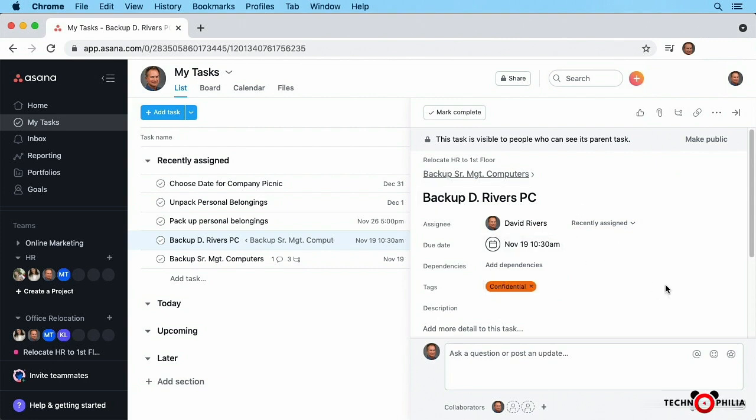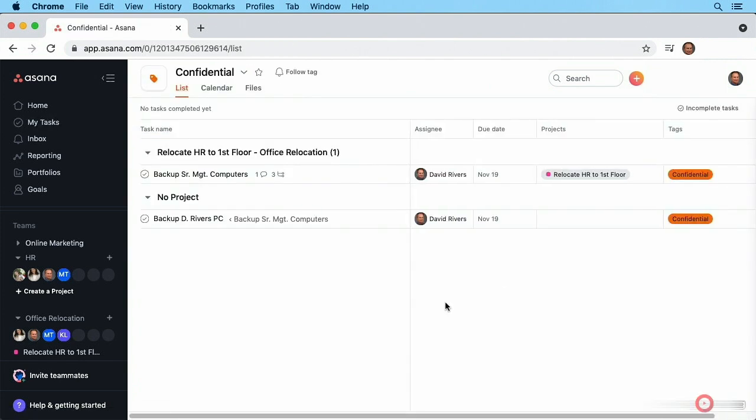Now, let's just click in the background here inside the details pane to lock that in. And if we click this tag now, we'll be taken to a screen where we're viewing all of the tasks that are marked as confidential with that tag all in one place. So it's a quick and easy way to see those tasks that are related to one another. Tags are a very handy option when you need to do that.